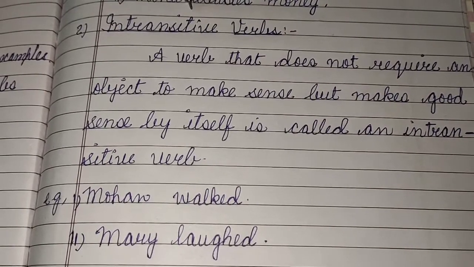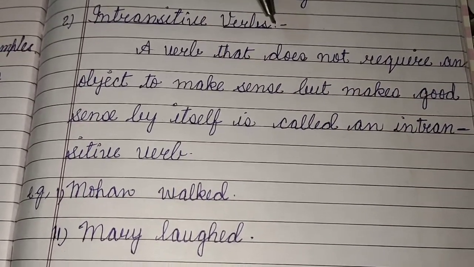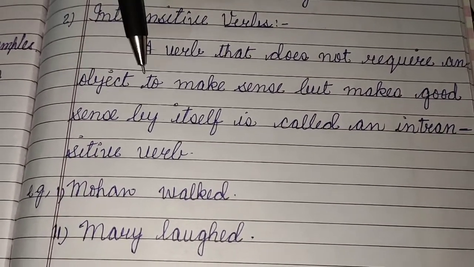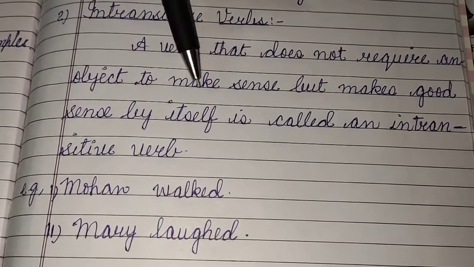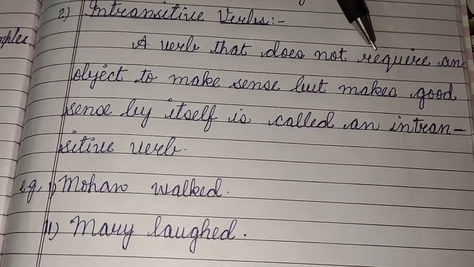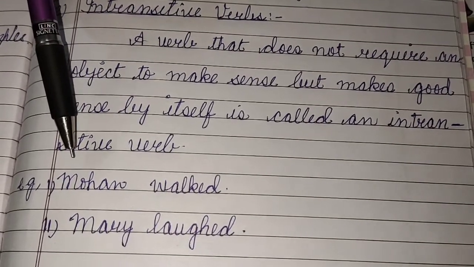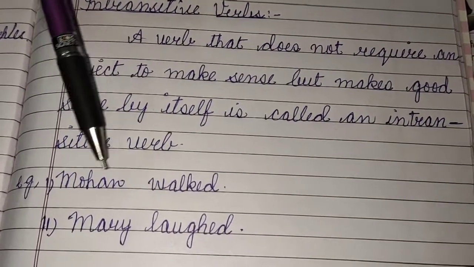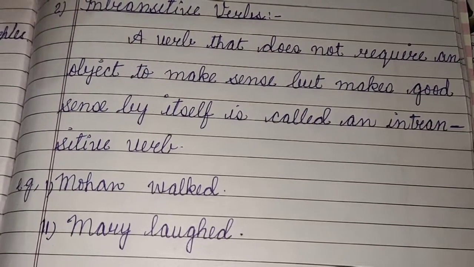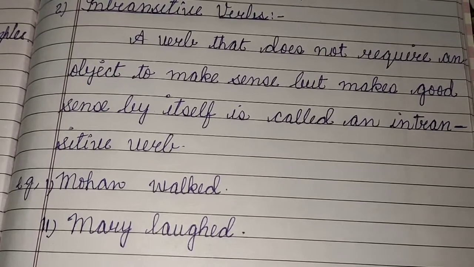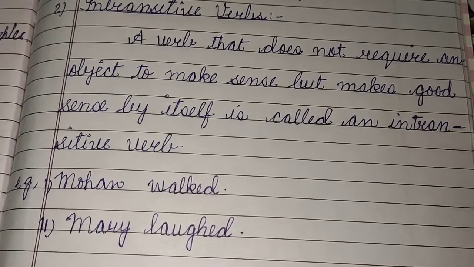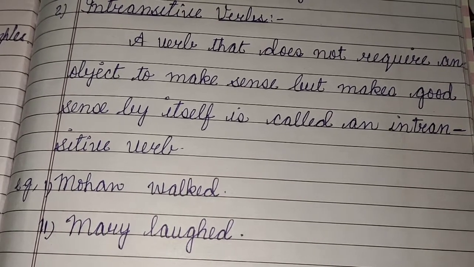Second is intransitive verb. A verb that does not require an object to make sense but makes good sense by itself is called an intransitive verb. Example: Mohan walked, Mary laughed. So with this, children, we have completed the chapter. Do all the exercises in your book as well as notebook, and revise the chapter and study well.